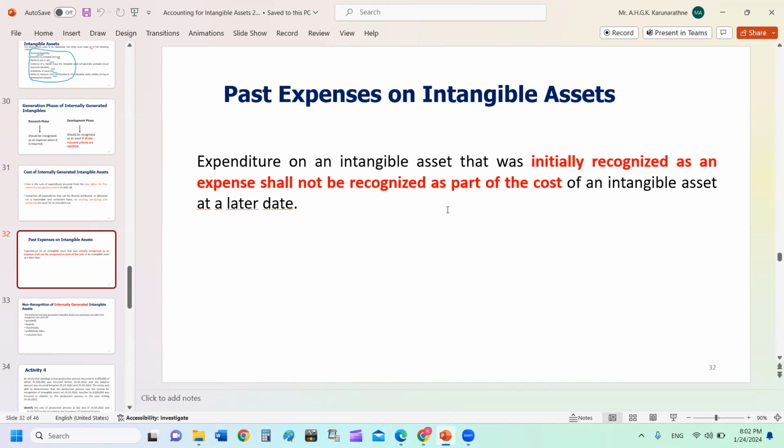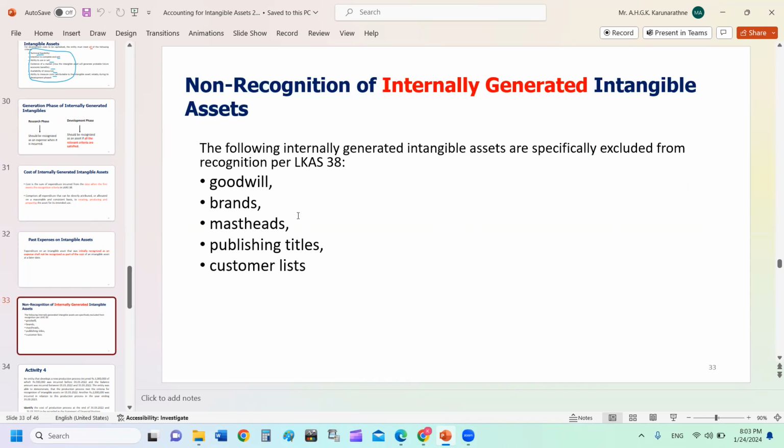It is not allowed. What we have written off to PNL during the research period, and what we have charged to PNL during the development period up to the point all the criteria were satisfied, cannot be reversed and taken back to the intangible asset. That's what the standard says.